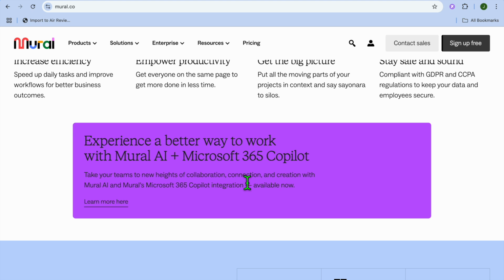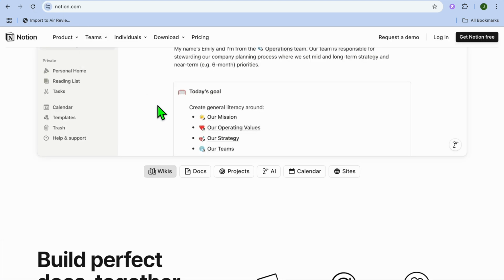And if we were to look at their target audience, I would say Mural is best for remote teams, designers, and facilitators who need a creative space for brainstorming and visual planning. While on the other hand, I would recommend Notion as ideal for teams, freelancers, and individuals managing projects, documents, and workflows.